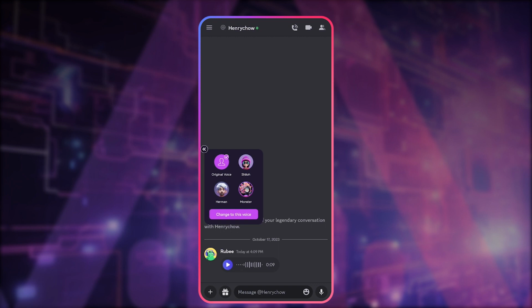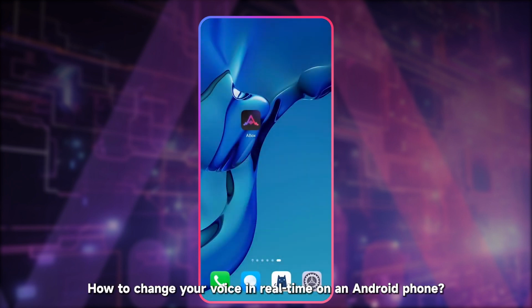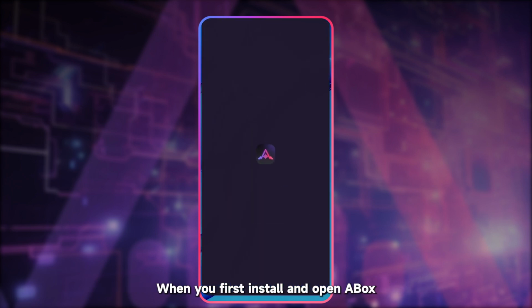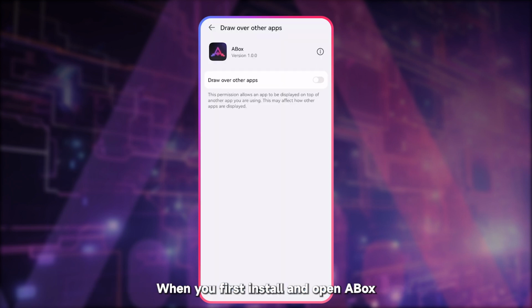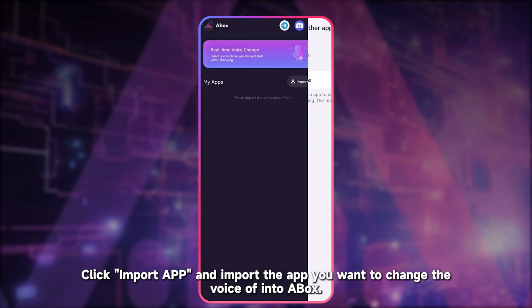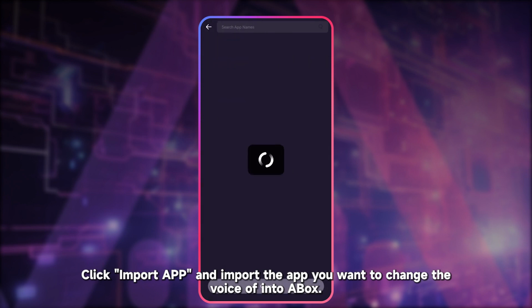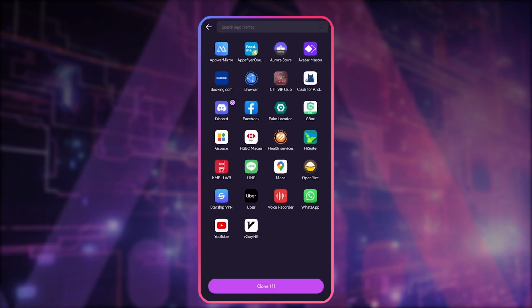How to change your voice in real time on an Android phone. When you first install and open Abox, you need to enable the floating window permission, which allows you to switch voices during use. Click Import App and import the app you want to change the voice of into Abox.